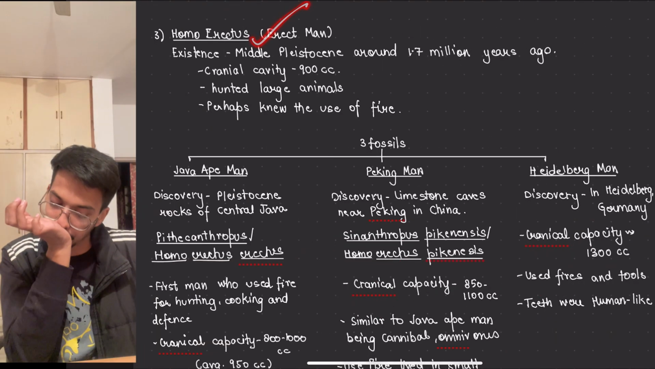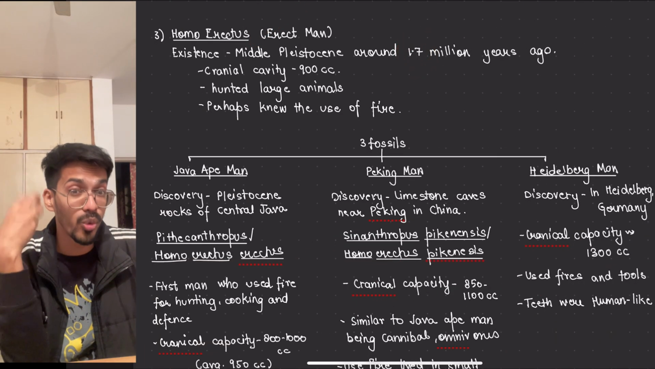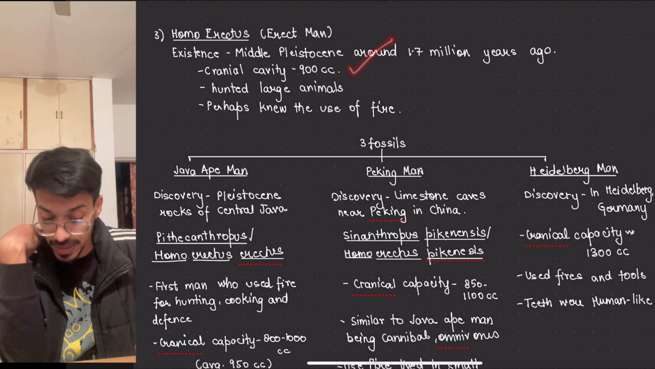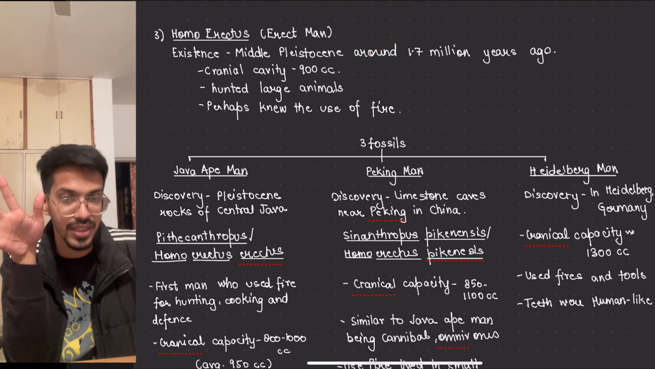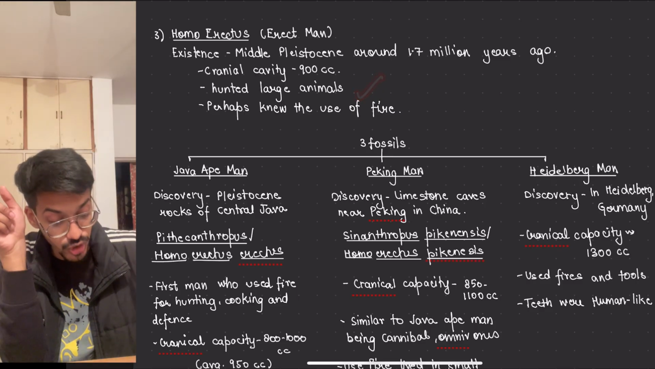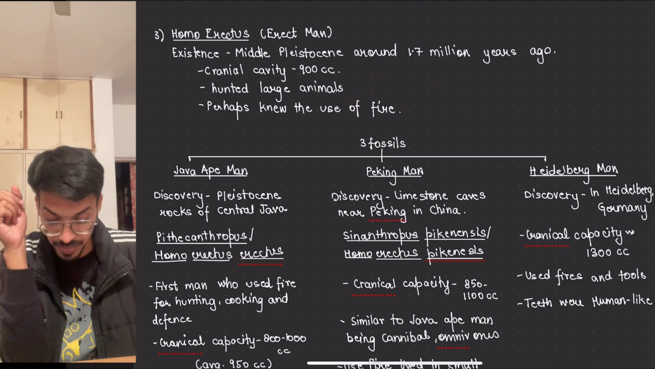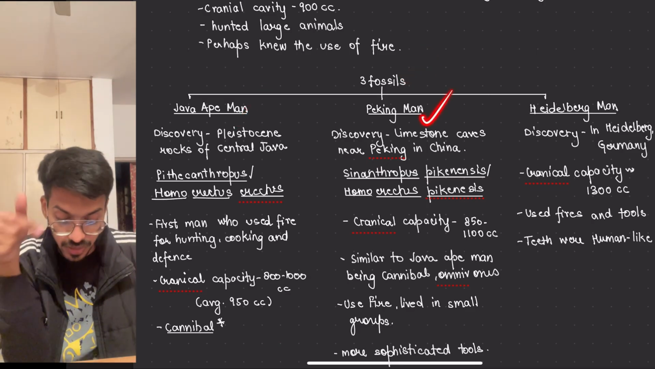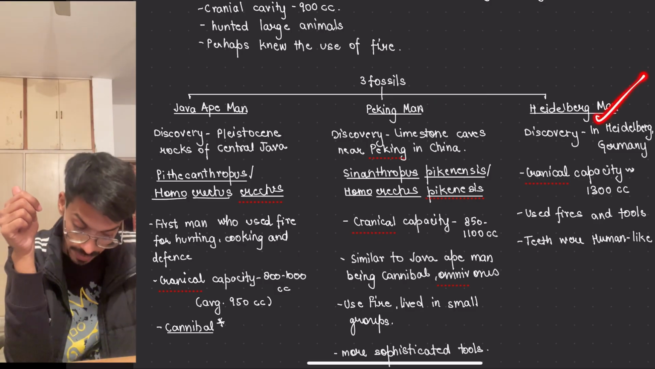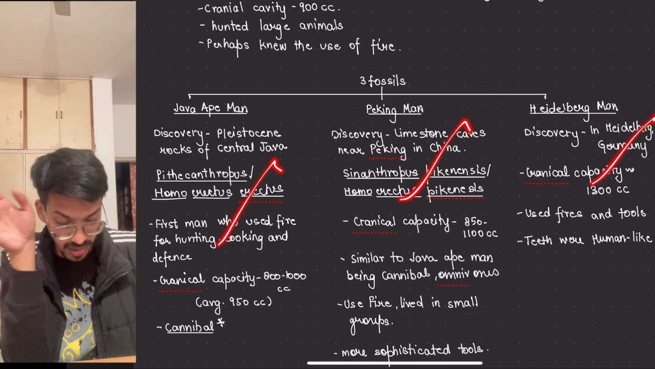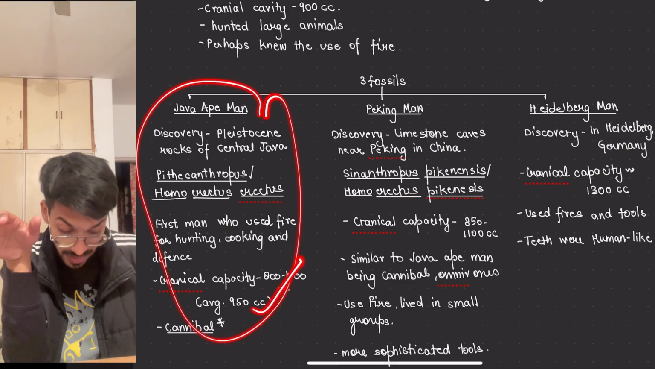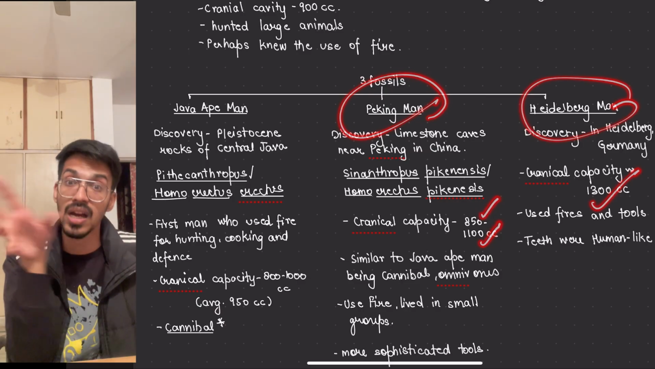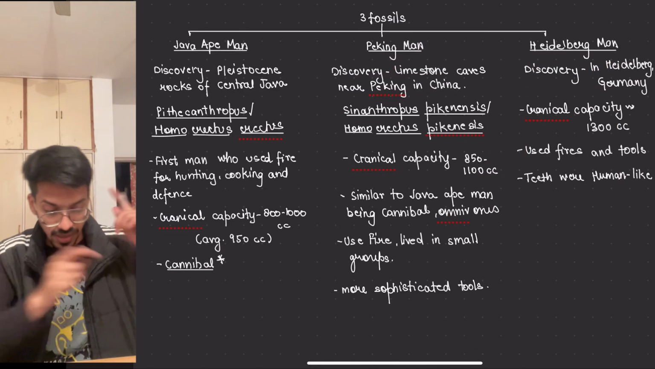Then Homo erectus, we found it about 1.7 million years ago, means a more recent kind of fossil. Cranial capacity is increasing, it becomes 900 cc. Before that it was only 850 cc. Hunted large animals, perhaps knew the use of fire, and it has three fossils. One is Java man, from Central Java, Indonesia. Then Peking man from Peking in China, and Heidelberg man from Germany. The Java man's cranial capacity is 950, Peking man's is 850 to 1100, and Heidelberg's is 1300 cc. A lot of variation in cranial capacity is there.